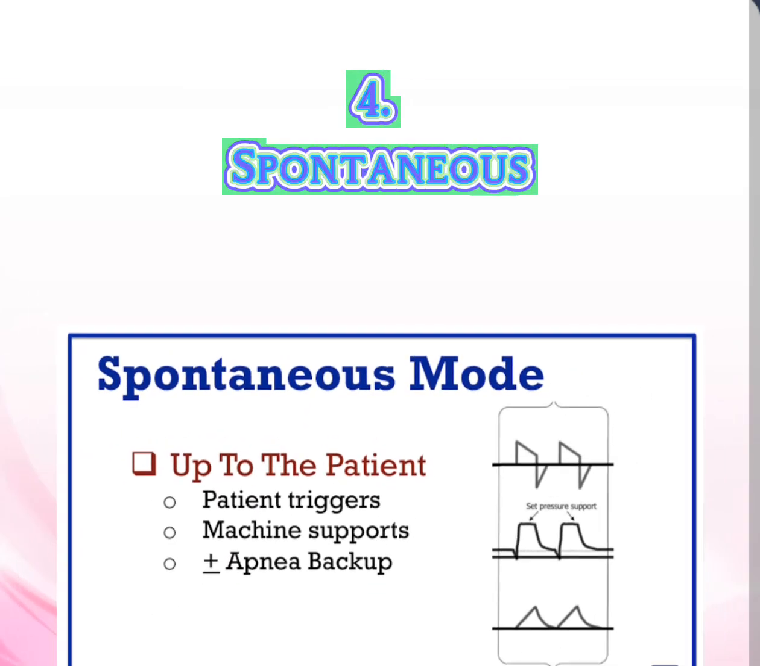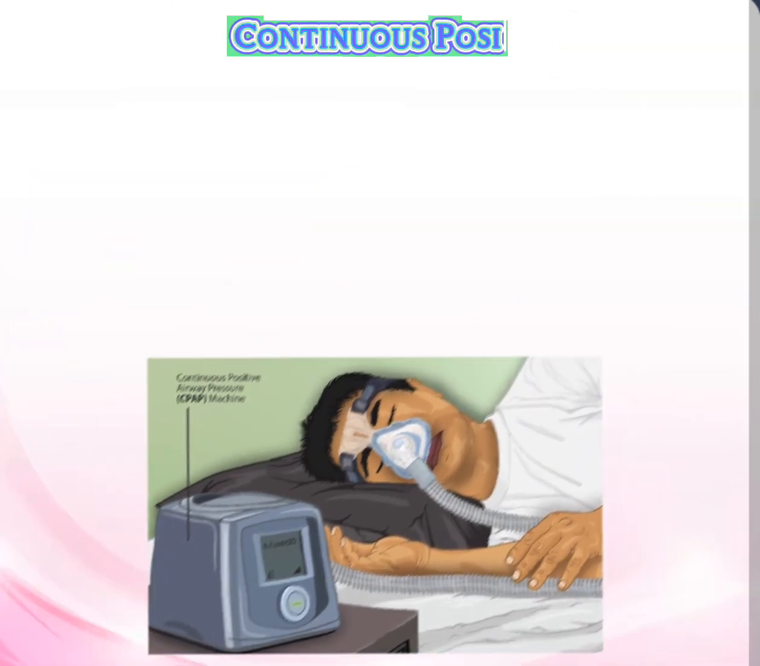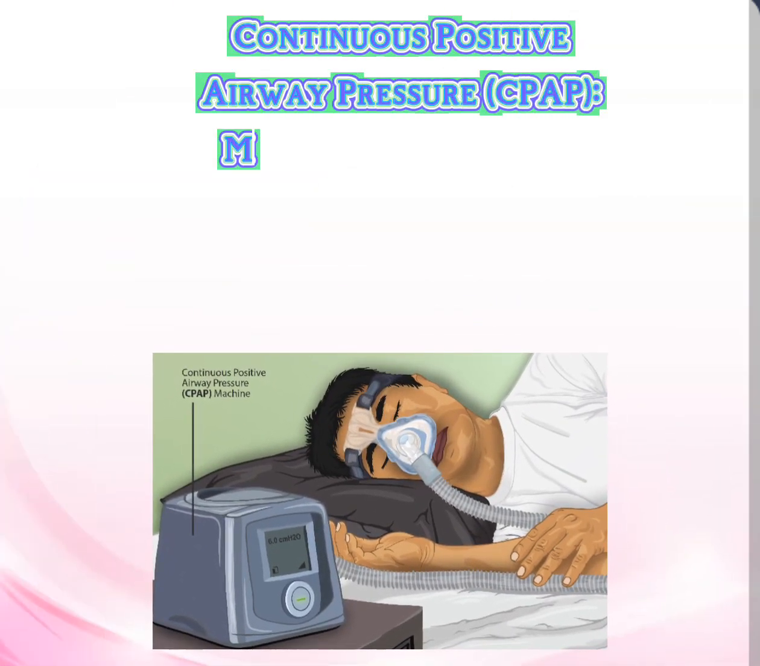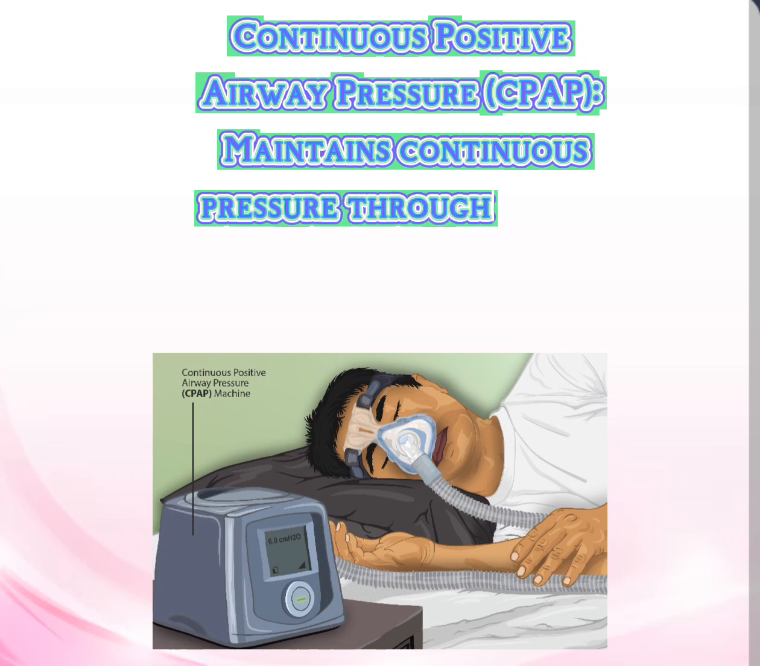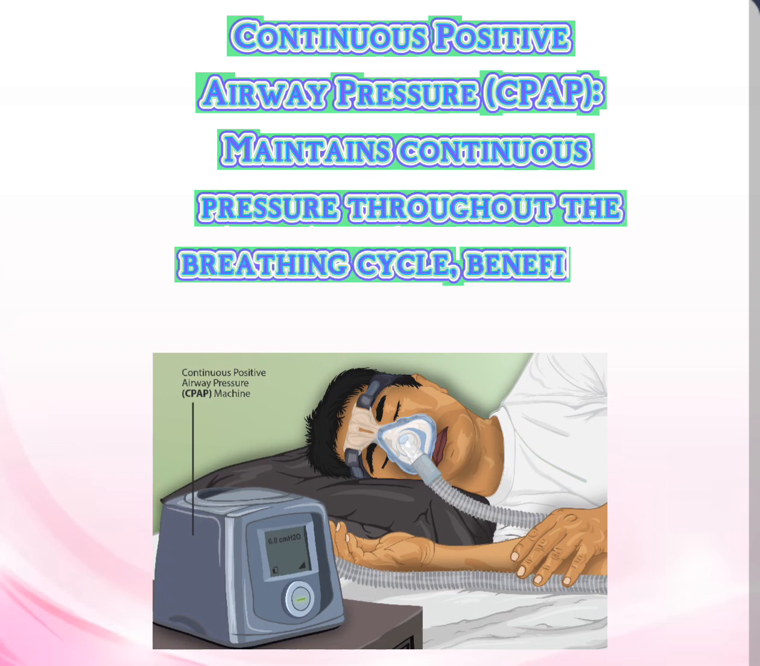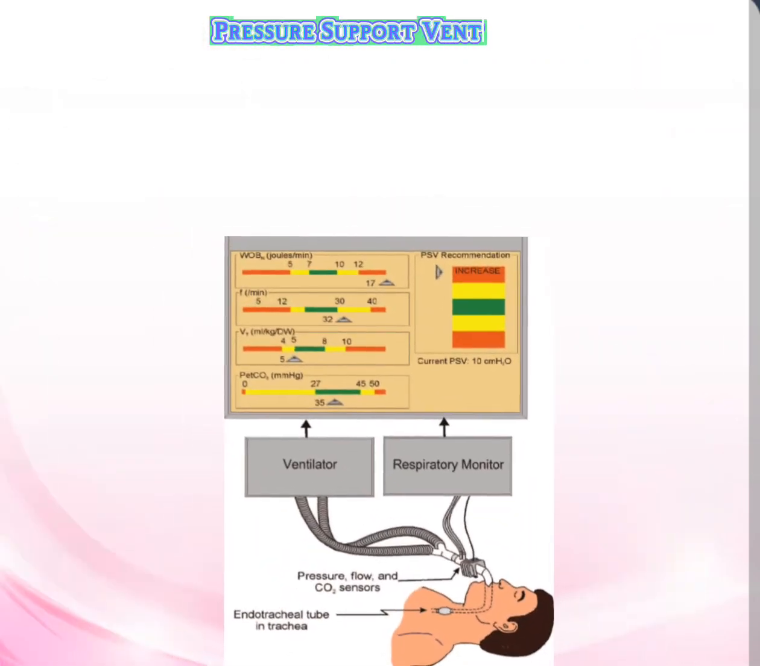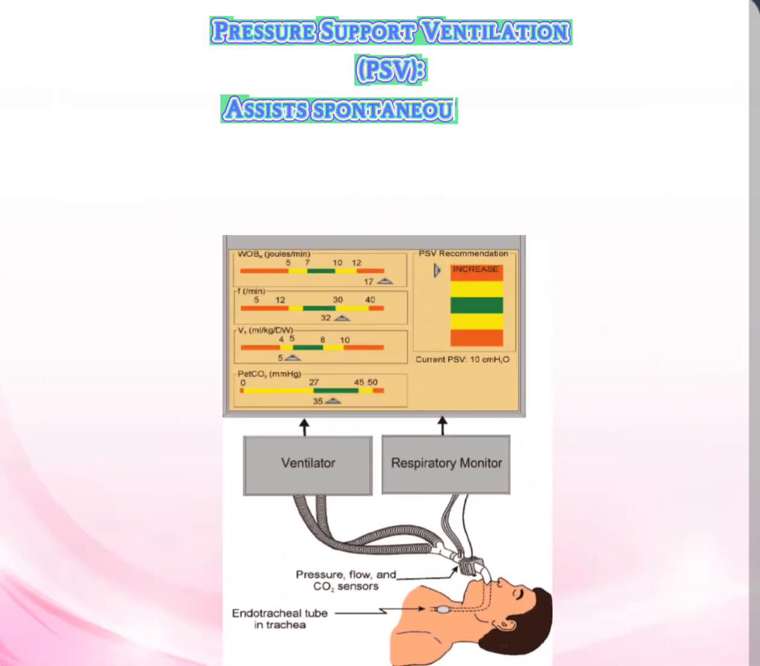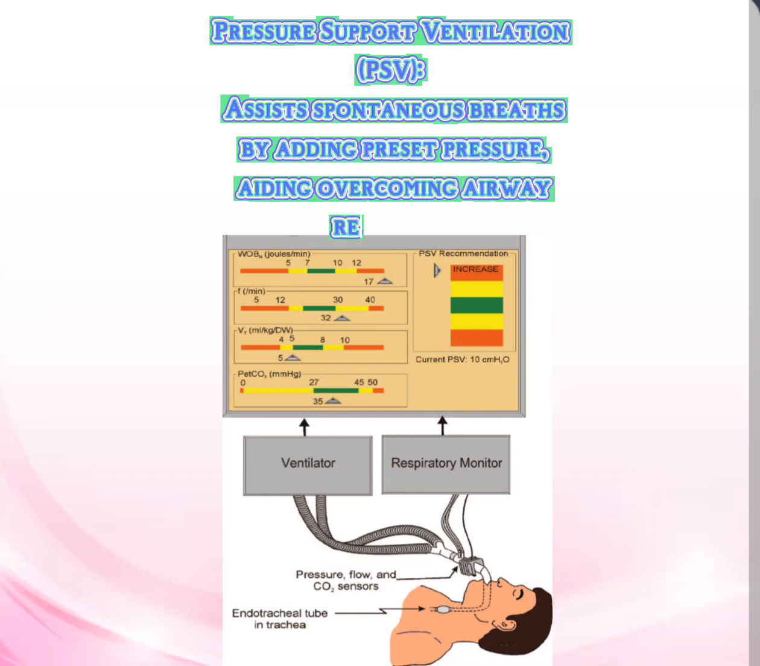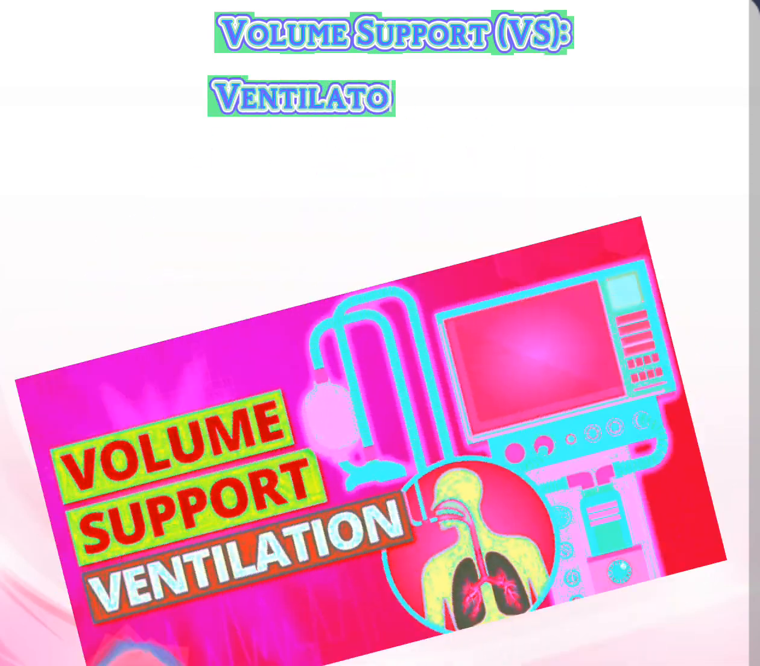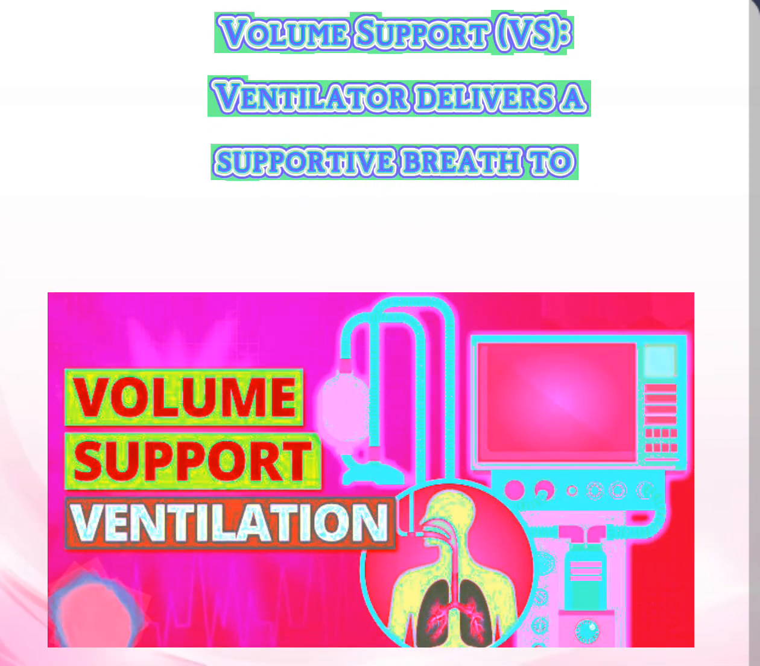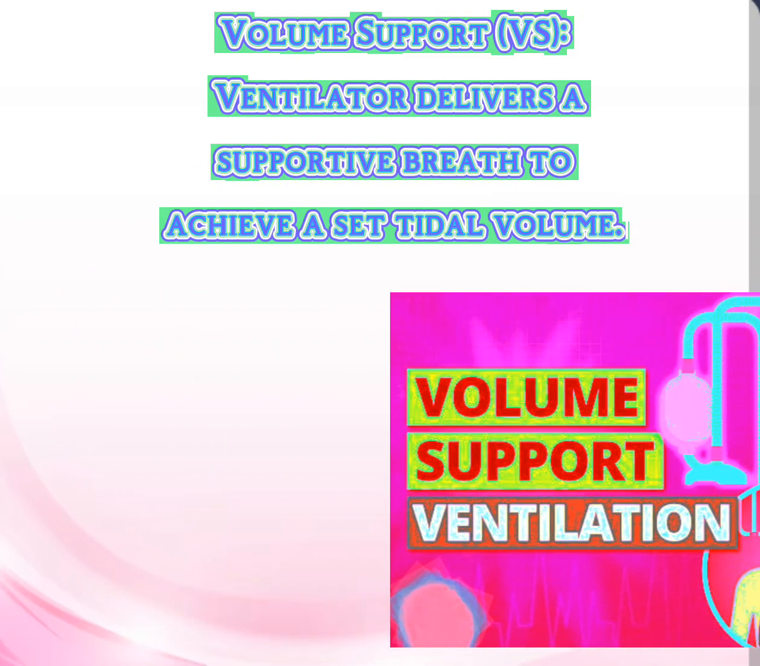4. Spontaneous modes. Continuous positive airway pressure (CPAP) maintains continuous pressure throughout the breathing cycle, beneficial for weaning. Pressure support ventilation (PSV) assists spontaneous breaths by adding preset pressure, aiding in overcoming airway resistance. Volume support (VS): the ventilator delivers a supportive breath to achieve a set tidal volume.